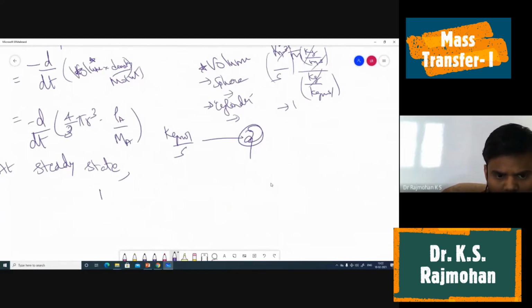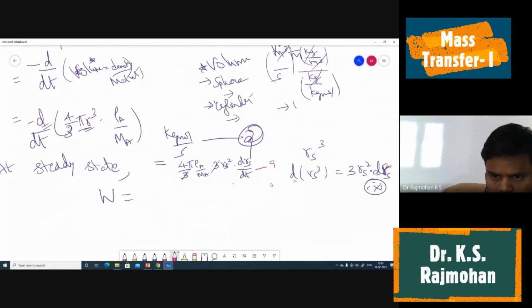So from these two equations, equating 8 and 9, W is equal to whatever we had, so W equal to this. Is there a minus here?